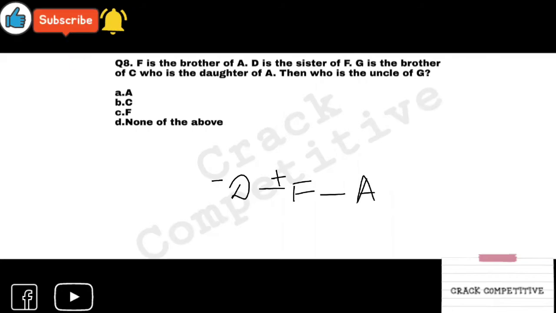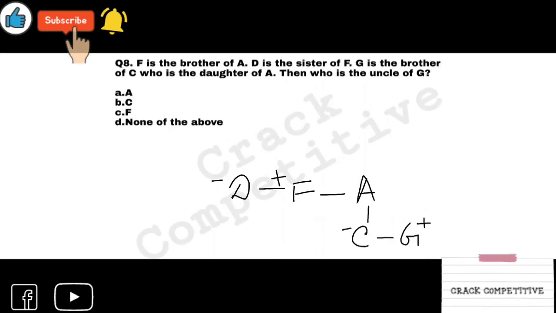G is the brother of C. No relation. C, who is the daughter of A? So C is the daughter of A, so it is of the next generation. C is the daughter of A, and G is the brother of C. So C is minus because she is a daughter, she is female. Then G is the brother of C, so G and C are of the same generation, and G is male.